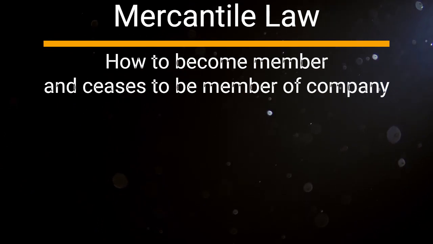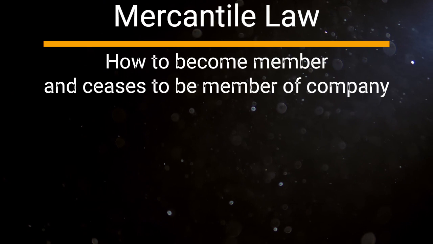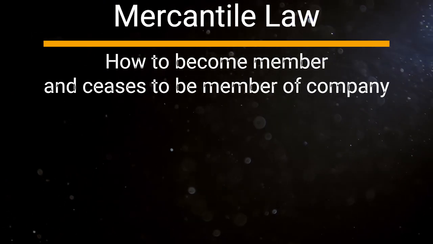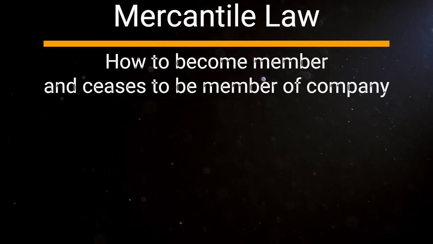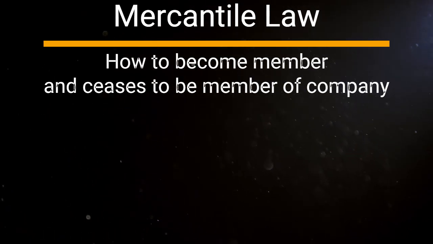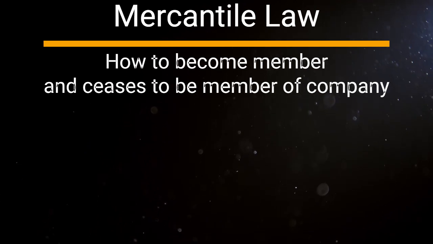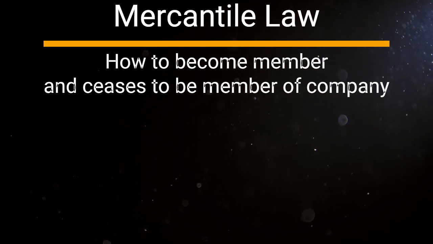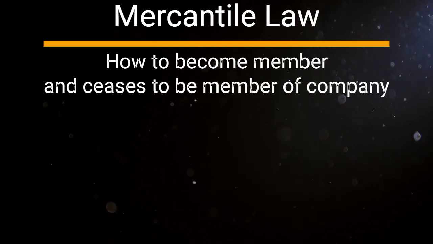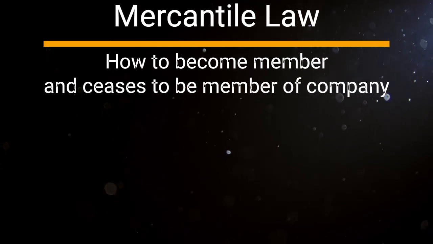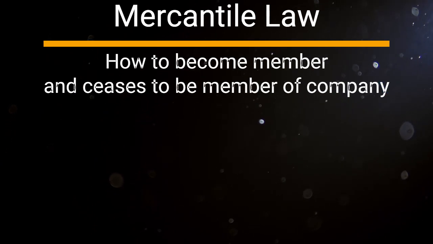Heading number 1. Introduction. A company is defined as a voluntary organization which is an artificial person created by law, having limited liability of its members, and a perpetual succession with its capital divided into transferable shares, and which has a common seal. Professor L. H. Honey: Company is an artificial person created by law having separate entity with a perpetual succession and common seal.